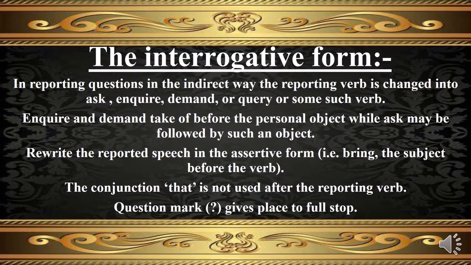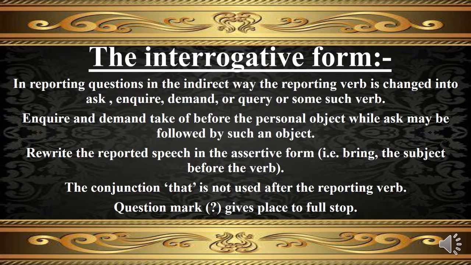Let's discuss the interrogative form of direct and indirect speech. In reporting questions in the indirect way, the reporting verb is changed into ask, inquire, demand, or query, or some such verb. Inquire and demand take of before the personal object, while ask may be followed by such an object. Rewrite the reported speech in the assertive form, that is, bring the subject before the verb. The conjunction that is not used after the reporting verb, and the question mark will give place to a full stop.